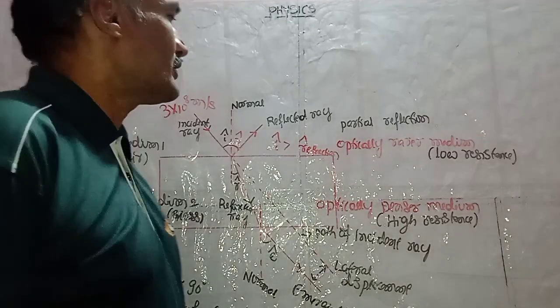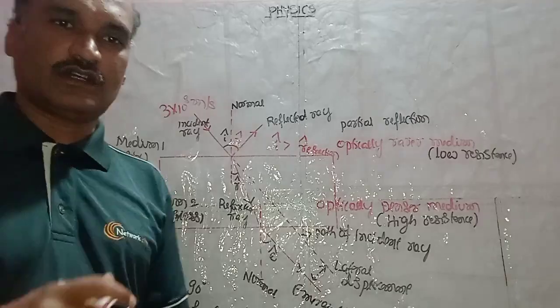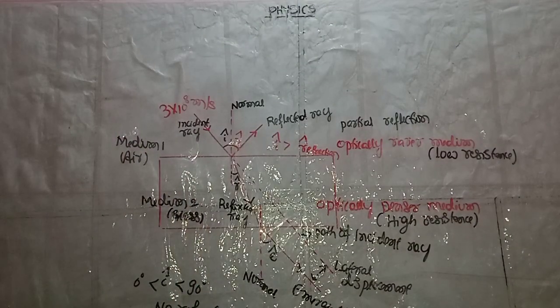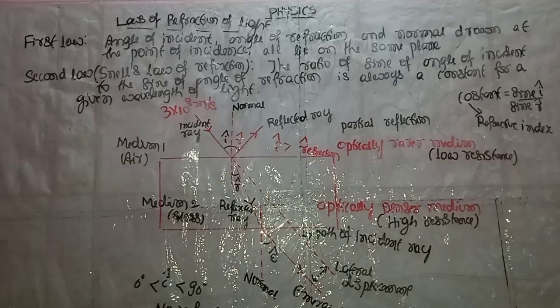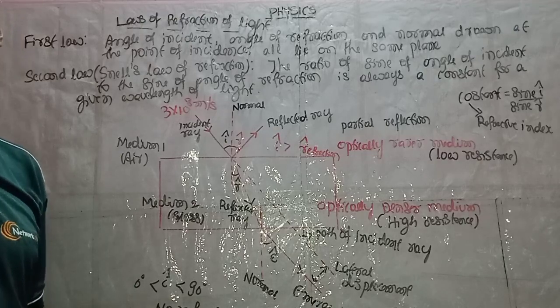Student, till now we have studied about refraction of light. So this class is reserved for laws of refraction of light. As there were two laws in reflection of light, in this also there are two laws. What are those two laws of refraction of light? The first law of refraction of light is the same as the first law of reflection of light.